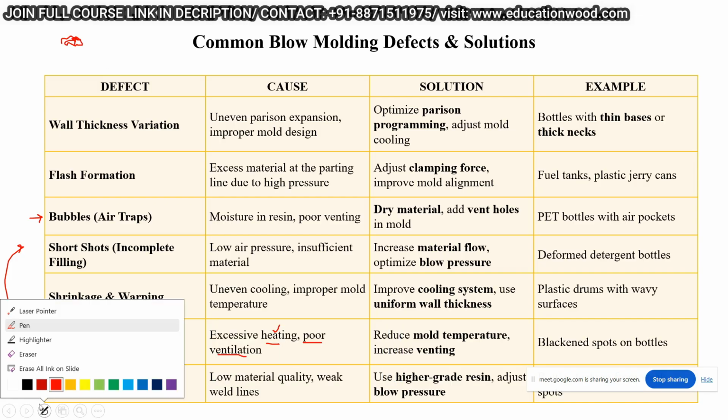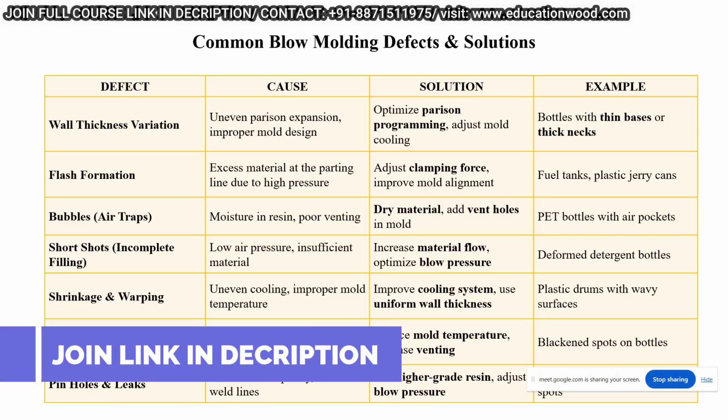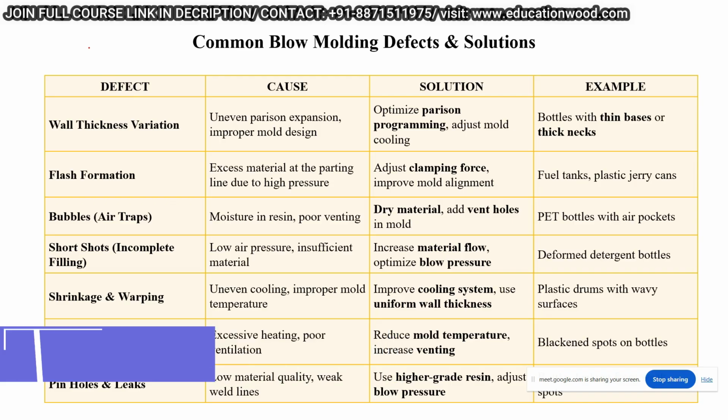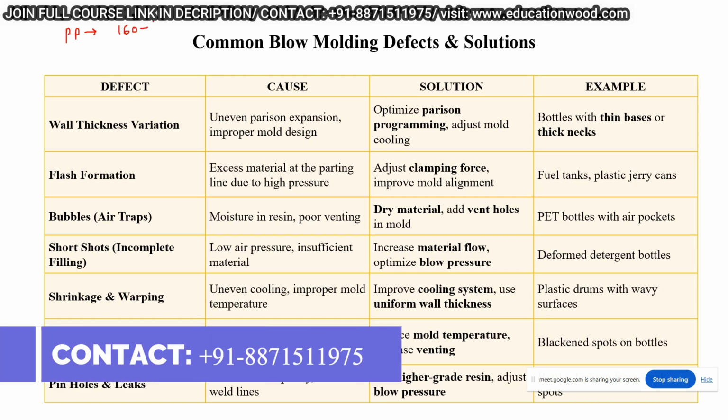This is because of high temperature. For the plastic material you are using, for example PP, the melting temperature is 160 to 170 degrees Celsius.